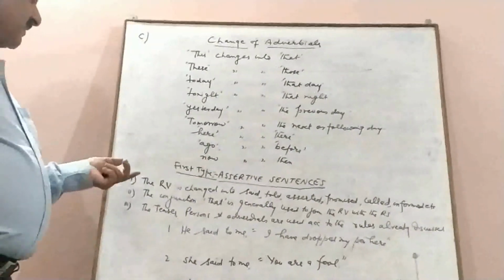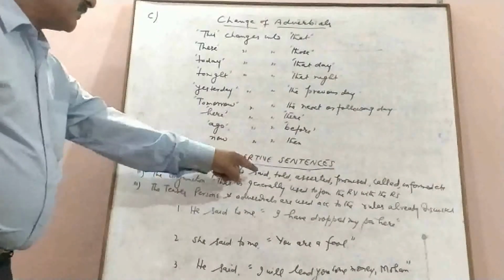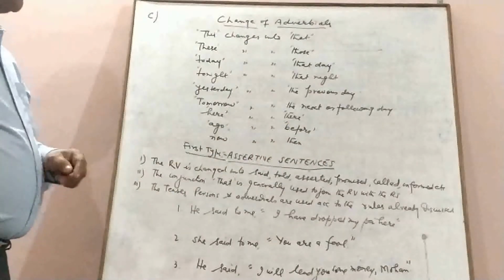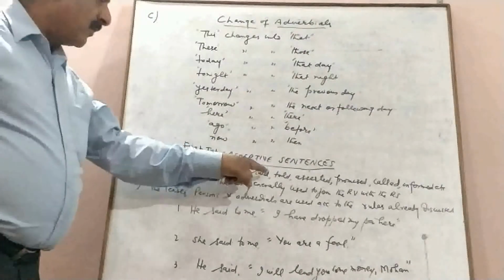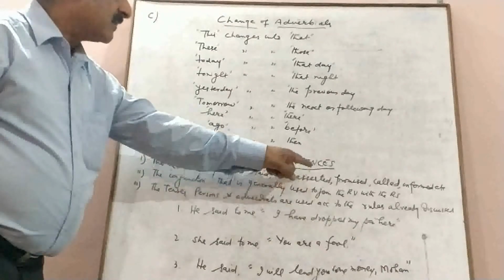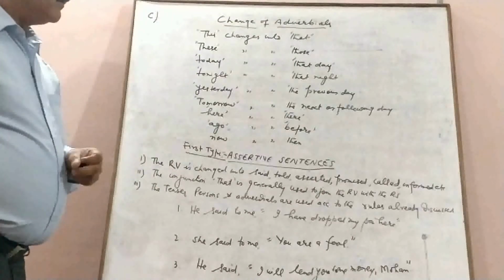In assertive sentences, the first rule is that the reporting verb is changed into said, told, asserted, promised, called, informed, threatened, assured, etc. So it is not mandatory that we always use said or told in indirect narration.